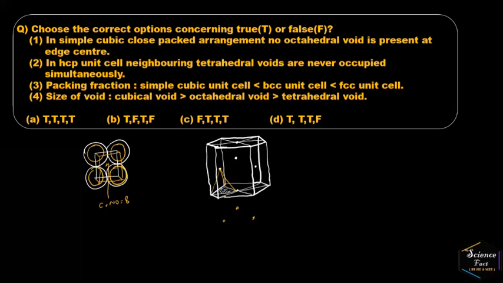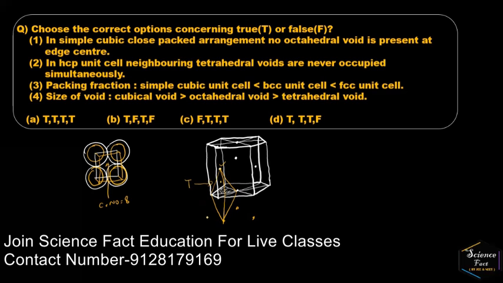I'm not going to draw the whole structure because it will take time. Like that, this atom will form a tetrahedral void with this triangular face. You can see that this is one type of tetrahedral void at this center.